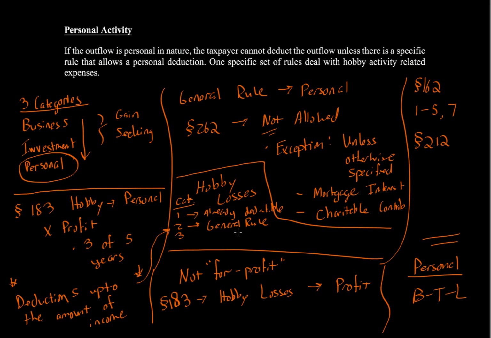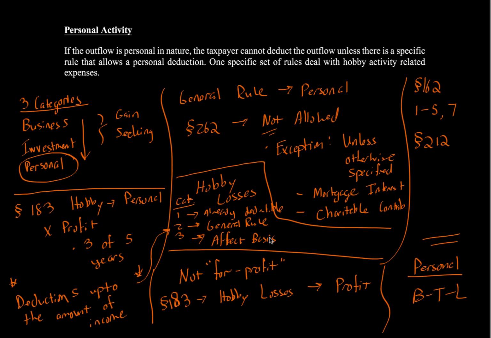So let's continue. So category 1, you can go beyond the income because those are already allowed in the Internal Revenue Code. Category 2 is the general rule, which is all others other than category 1. Category 3 are hobby losses or deductions that affect basis, which we'll talk about later on, in another topic. And items that affect basis are deductible only to the extent that the taxpayer's gross income exceeds the type 1 and type 2 activities.